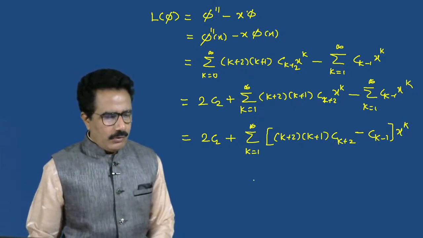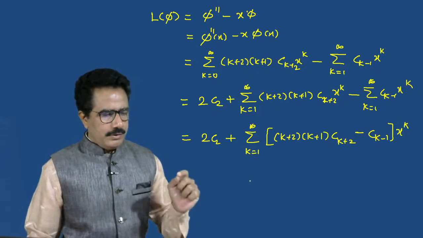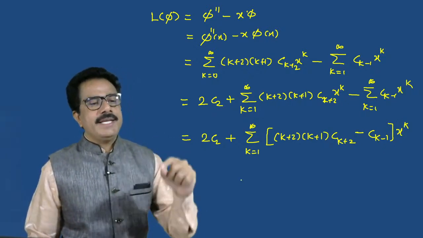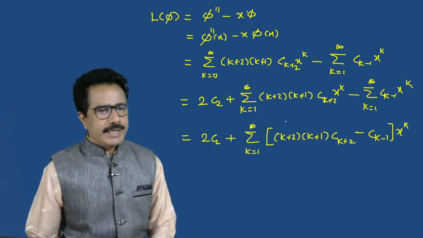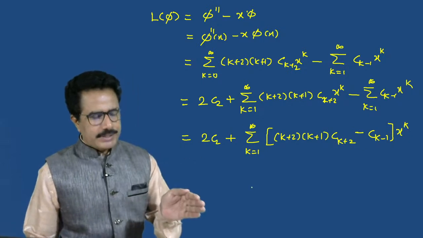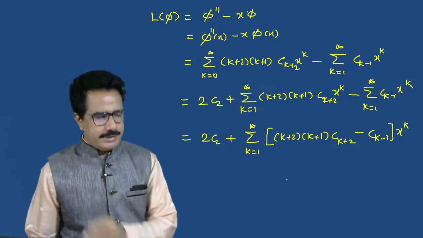So now, in order for phi to be a solution, this is the required solution of the given equation, and we can find the series of the solution.